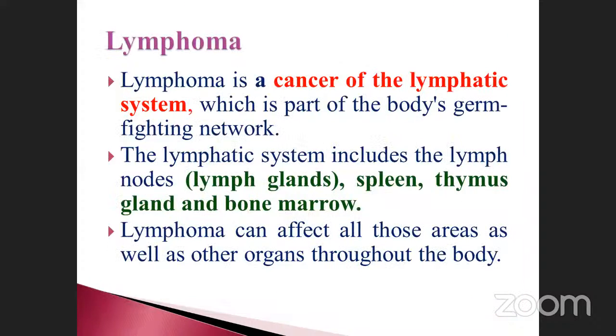It's called lymphoma. Lymphoid organ, just note it down. Lymphoid organ or lymph node, otherwise called the lymphatic system. Lymphoma is a cancer of the lymphatic system, which is part of the body's germ-fighting network. Where is the lymphatic organ? What is the main function of the lymphatic organ?